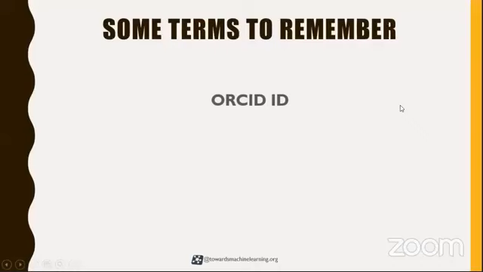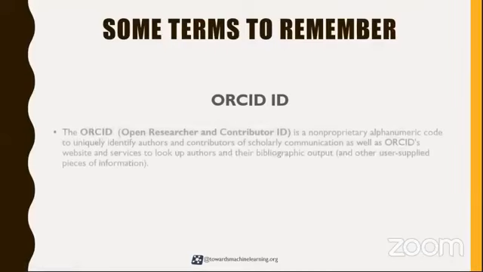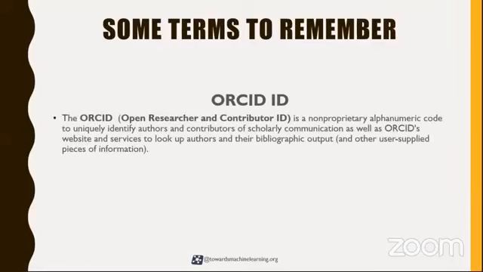Now the ORCID ID. This ID is becoming very popular nowadays, and many journals are following it. It is a global not-for-profit organization. It aims to enable transparent and trustworthy connections between researchers, their contributions, and their affiliations by providing a unique, persistent identifier for individuals to use as they engage in research, scholarship, and innovation activities.